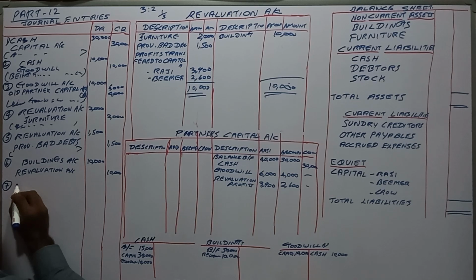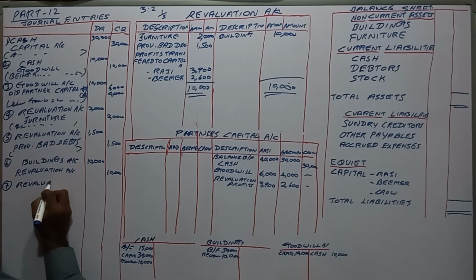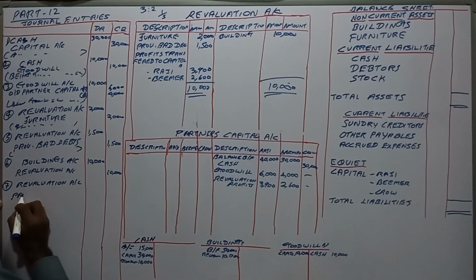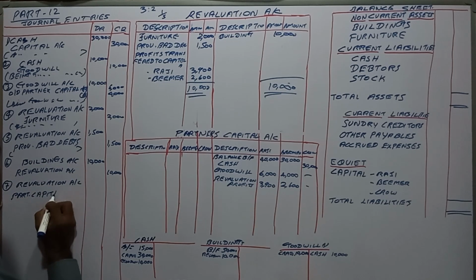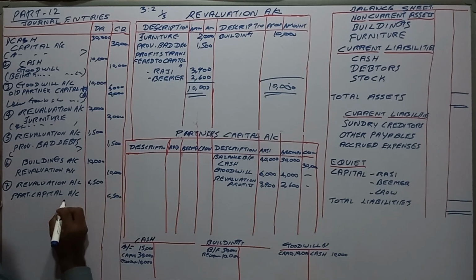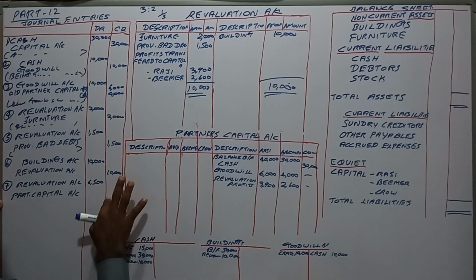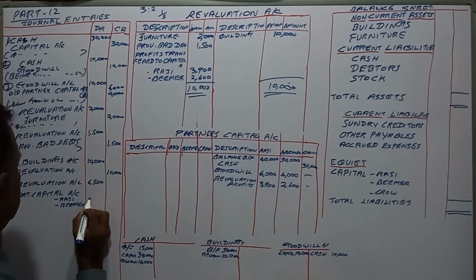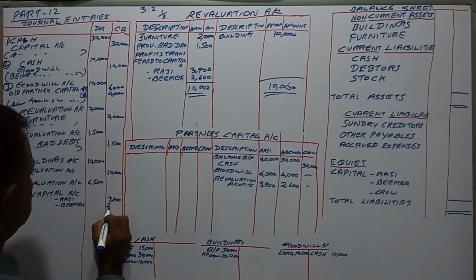Revaluation account debit, and partners' capital account credit, that is 6,500, Raji 3,900, Beamer 2,600.